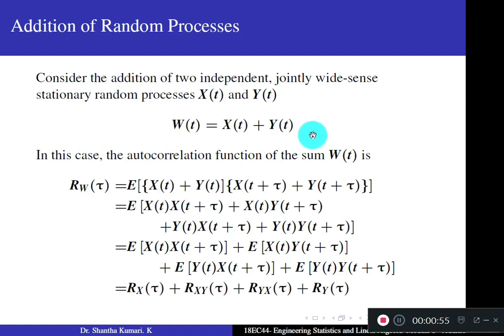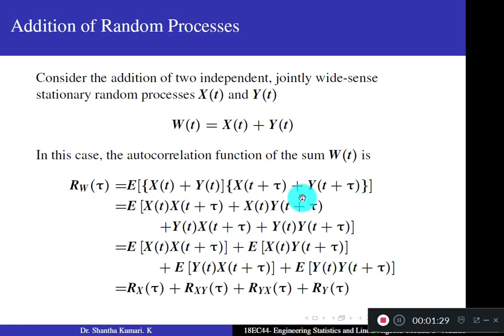The autocorrelation function, if W is the random process, is R_W of tau, which is the expectation of W of t into W of t plus tau, as per the definition of the autocorrelation function. But here W of t is x of t plus y of t. So the expectation is of x of t plus y of t, into x of t plus tau plus y of t plus tau.